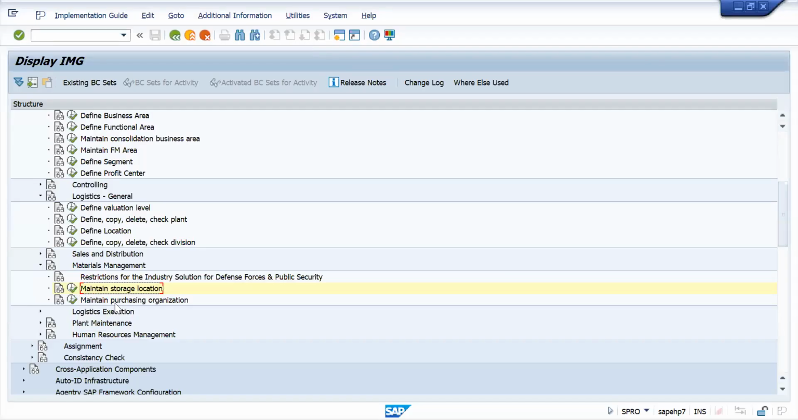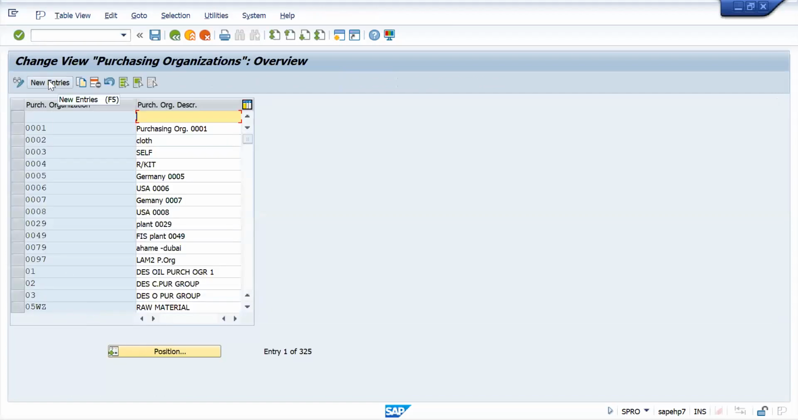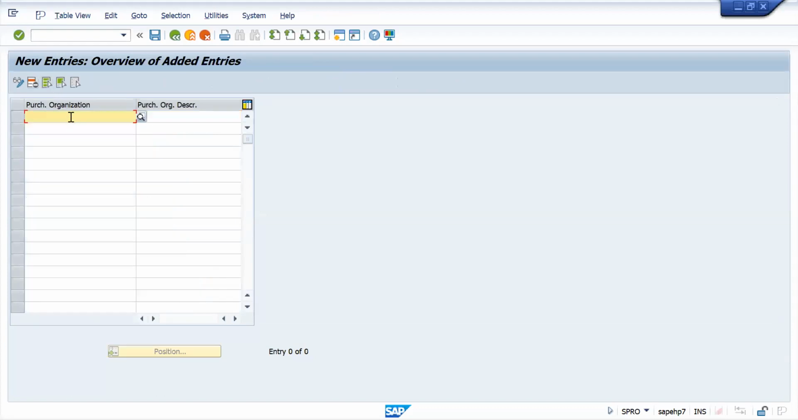Now, click here, maintain purchase organization, execute. Go to new entries directly. Here, let's take NAC3. NAC3 I will do. Okay, this is my purchase organization. NAC2 is my company code. Okay, NAC3 I will do as purchase organization, central purchase organization. So enter. I will just give the name here and save it.